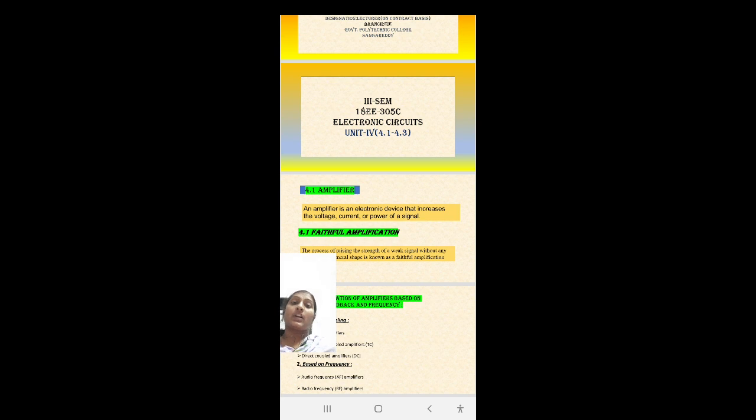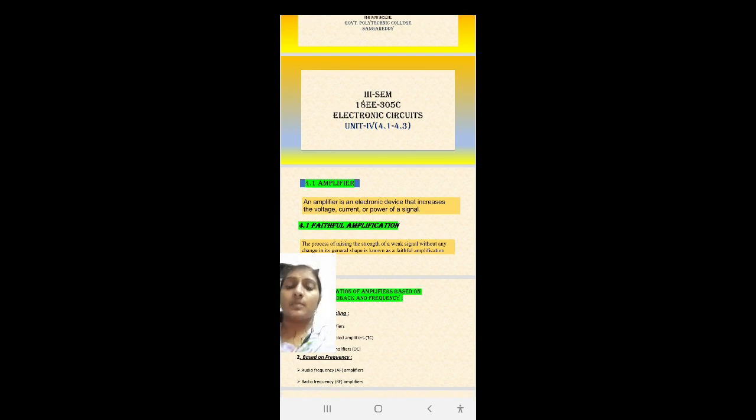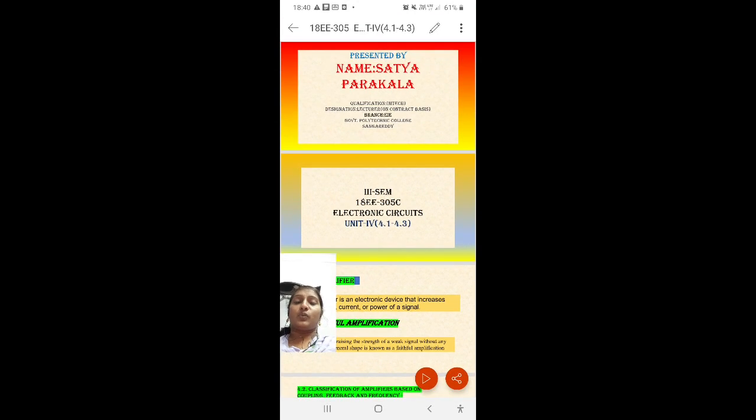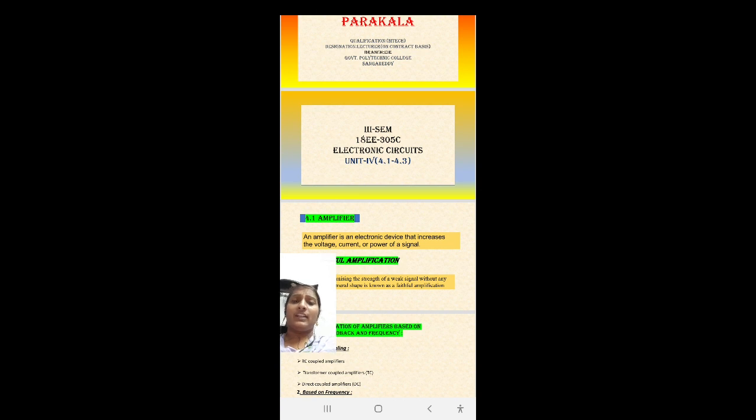So in our last class, from the third unit, what did we learn? How the transistor acts as an amplifier. And what is the need of biasing? What is meant by biasing? What is meant by load line? Operating point, etc. All these topics we already learned in our third unit.